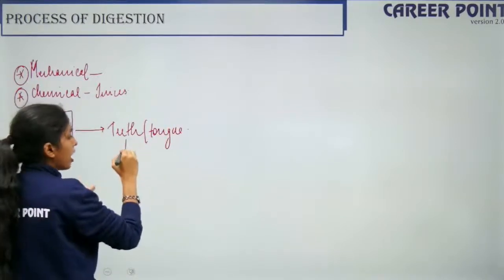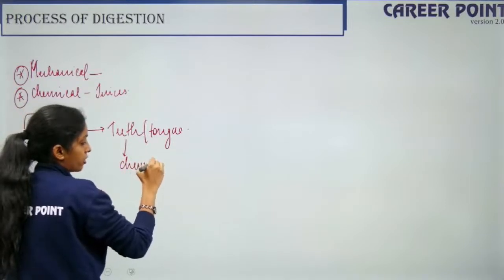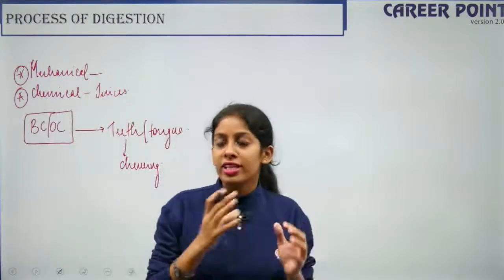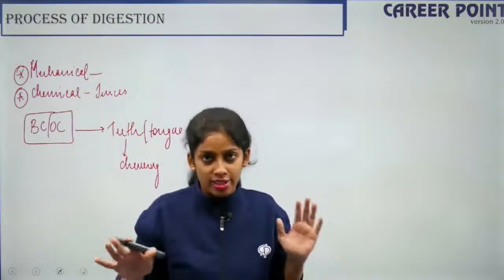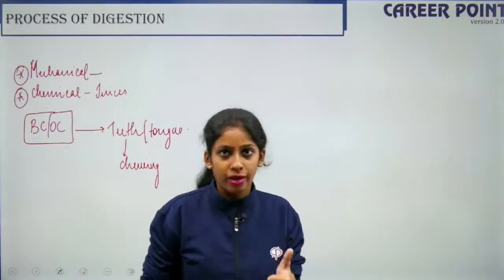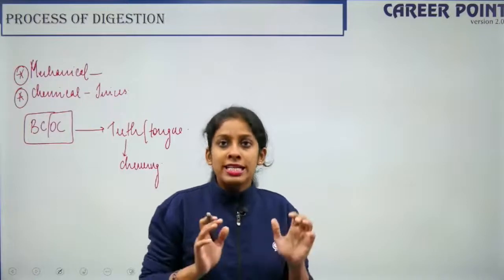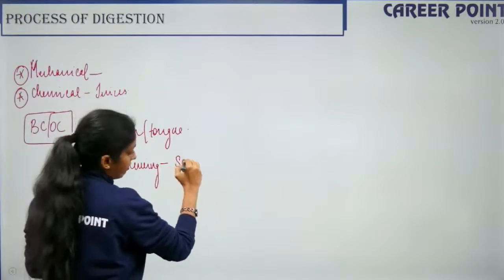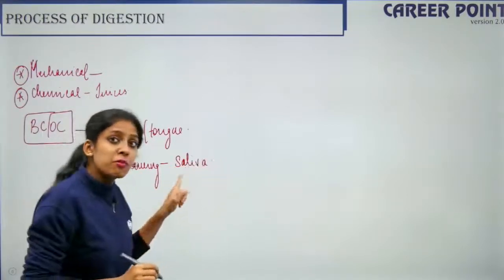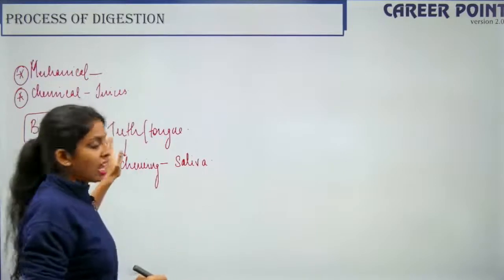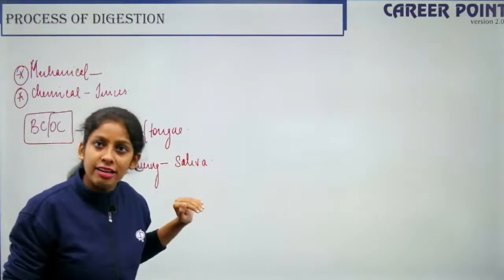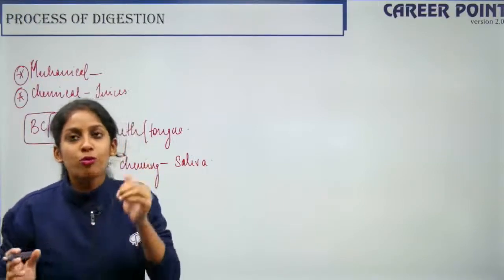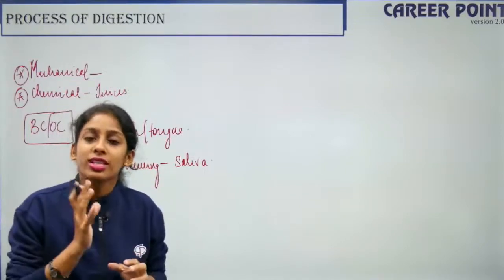So what do your teeth help to do? The teeth help in chewing the food properly, so everything is properly chewed. It becomes homogenized, right? And your tongue also helps in chewing. Now, once your food is chewed, it also mixes with the saliva. Saliva is secreted into the buccal cavity. Because of the chewing movement of the teeth and the tongue, the food mixes thoroughly with the saliva, right?